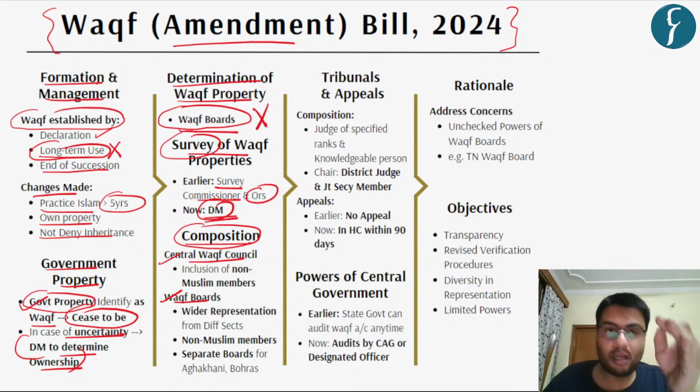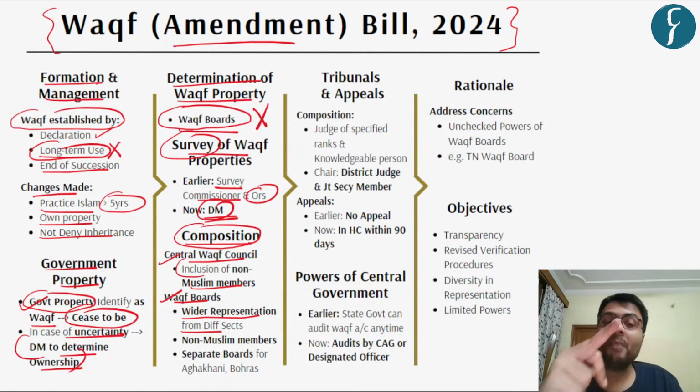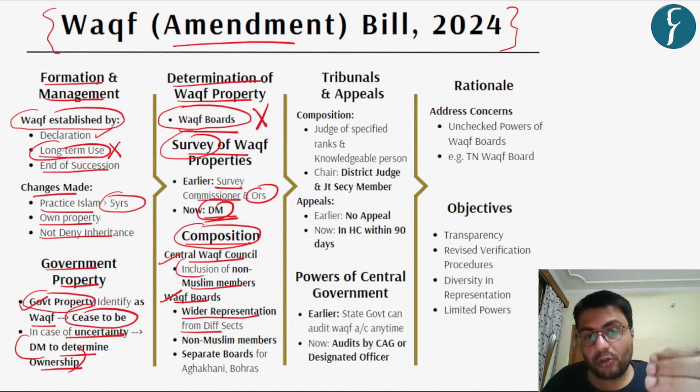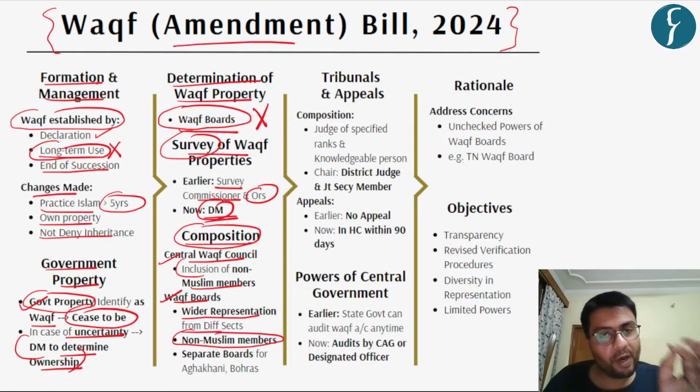However, with the amendment brought by the government, the Waqf Council and Waqf Board will also include non-Muslim members, in addition to providing for wider representation for different sects, which include Shia, Sunni, as well as Bohras, and other sects. Further, earlier separate boards were only constituted for Shia and Sunni sects, which has now been extended to Aga Khani and Bohra sects as well.